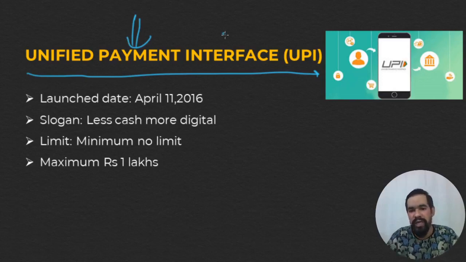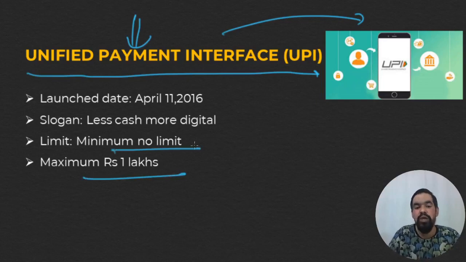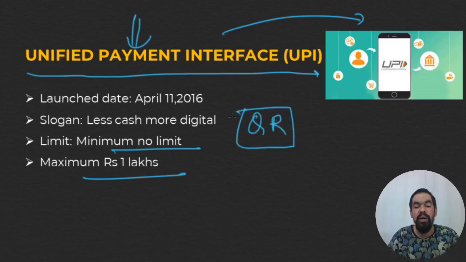By using UPI services, you can transfer a maximum of rupees 1 lakh, and there is as such no minimum limit. You can transfer even 1 rupee using this application. There are also many additional services like QR, quick response code. You can use this application for payments in other areas also, like challan fees, or any retail payments and others.